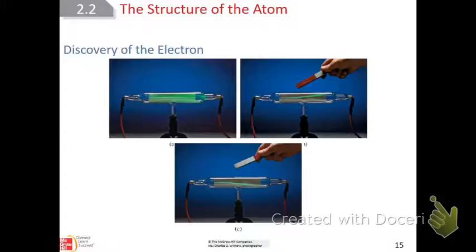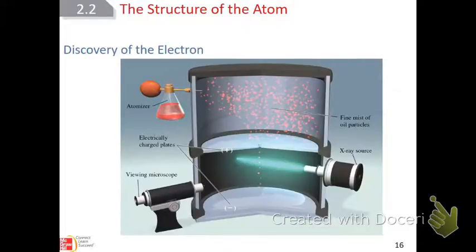And here are some pretty cool pictures of it that are also in your textbook. Those pictures are on page 42 of your textbook. That kind of goes through that discovery from J.J. Thomson. And then right up under that, you see very quickly after that, Roentgen then discovers radioactivity and how that all came about as well there.